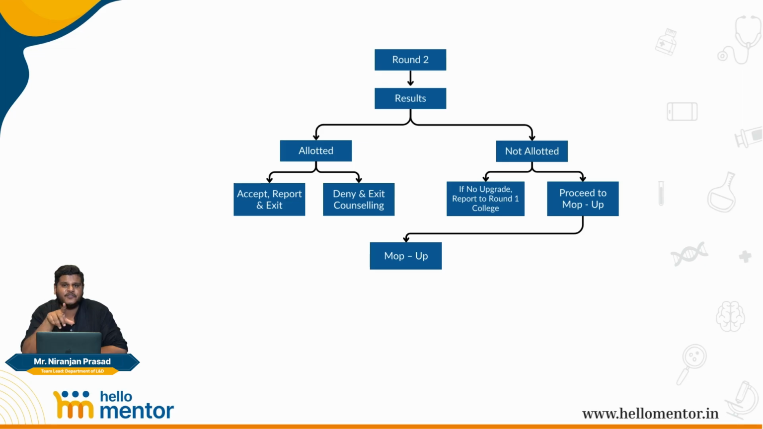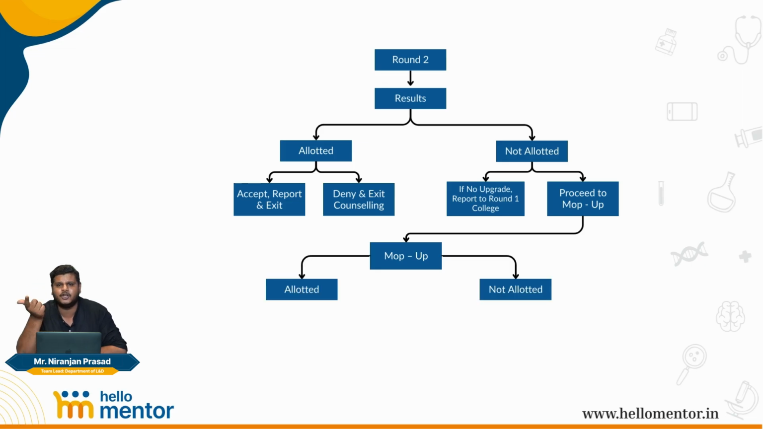Once again, no fresh registration. Only candidates who have been made newly eligible after the cutoff reduction will be allowed to register during this period, subject to when the cutoff reduction happens. Once again, there is going to be fresh choice filling that you can do in the mop-up round. Once you do the choice filling, the results are going to be announced. 2 possibilities. You're either allotted the seat or you're not allotted.